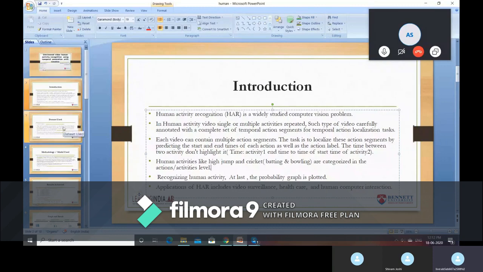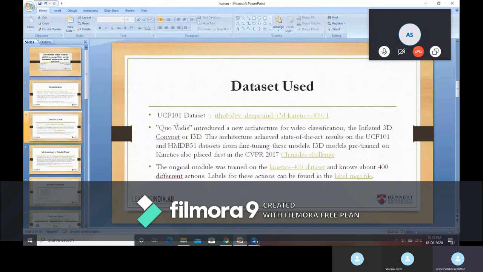For this, we have used the UCF 101 dataset. It contains 101 action categories, and we can apply our project on this dataset. And we have also used the Kinetics 400 dataset, which helps in determining various actions in various videos.